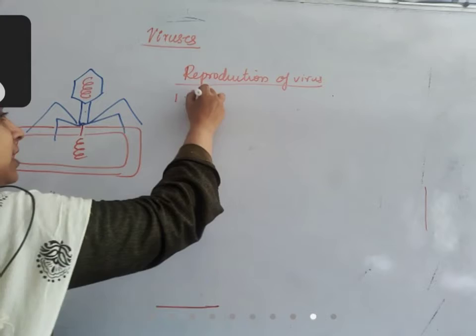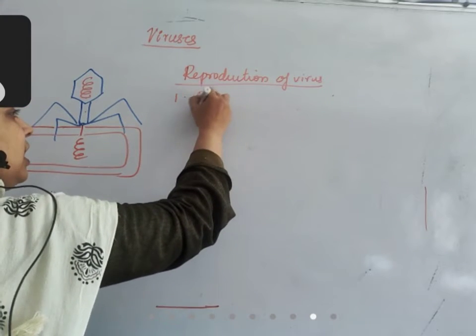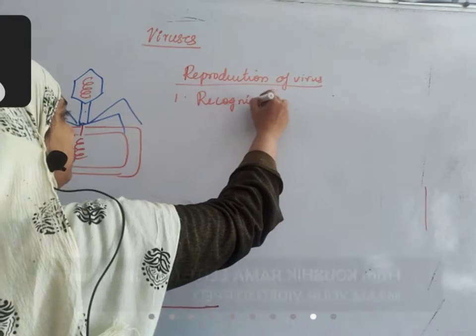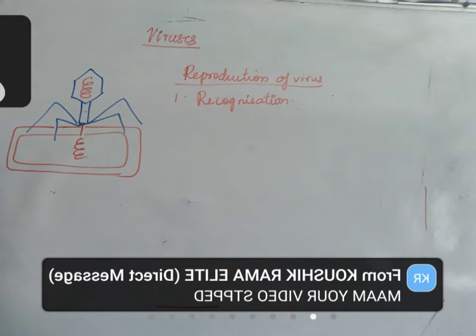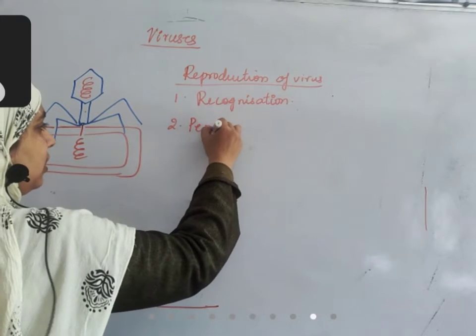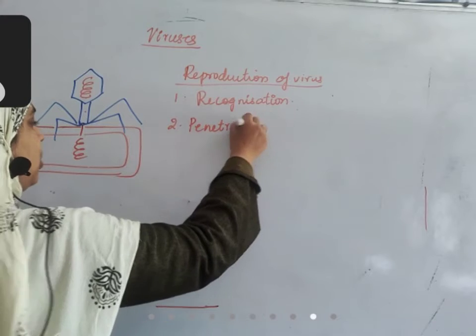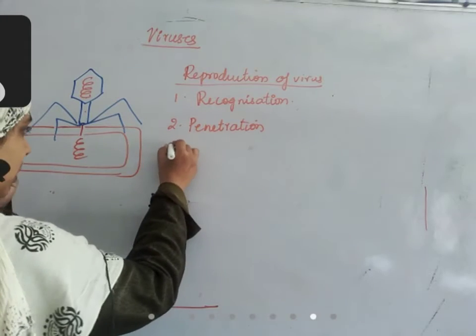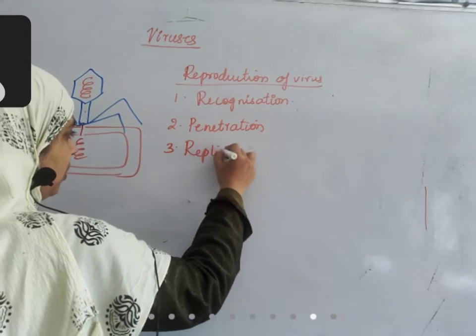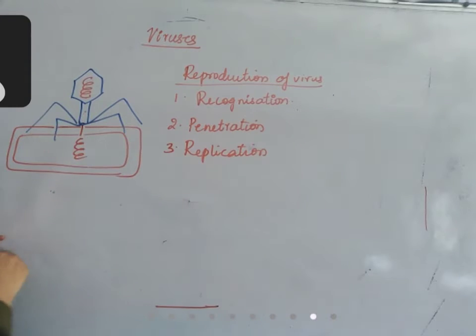So the first step is recognition. It recognizes the surface using the spikes. After that, penetration. Penetration means this genetic material has entered into the organism. Next step, replication. How does this genetic material replicate?